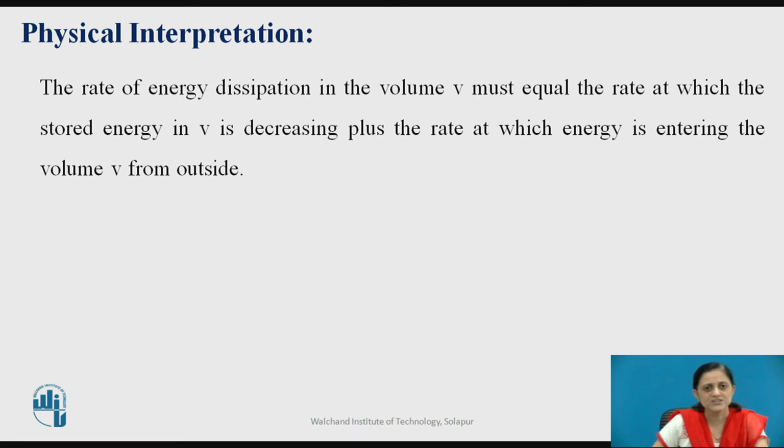So the rate of energy dissipation in the volume V must equal the rate at which the stored energy in V is decreasing plus the rate at which the energy is entering the volume V from the outside.